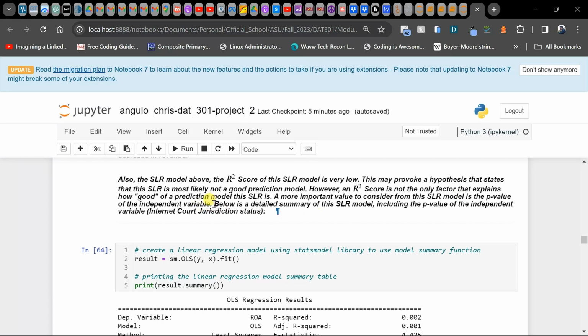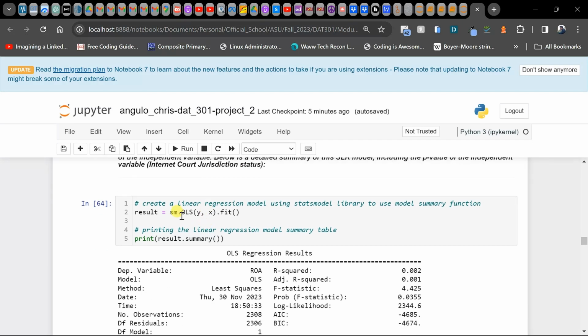The independent variable in this case is the internet court jurisdiction status. Below is a detailed summary of this SLR model, including the p-value of the independent variable, the internet court jurisdiction status. So we go ahead and create a linear regression model using the statsmodels library in Python.